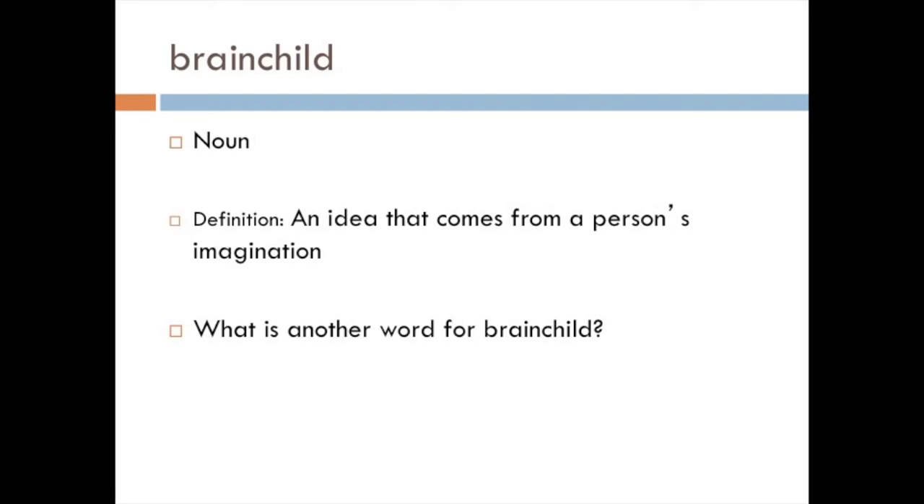The definition of brainchild is an idea that comes from a person's imagination. So the brainchild is not a person, it's the idea. Here's a sentence that uses brainchild. The brainchild of Alexander Graham Bell was the telephone. Now that you've read the definition and listened to an example of how to use brainchild in a sentence, please answer the question, what is another word for brainchild? And write your response on your vocab sheet.